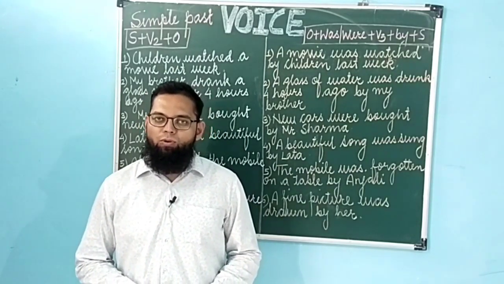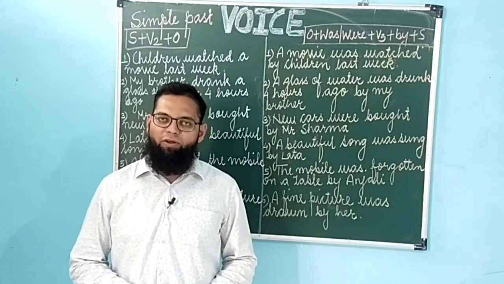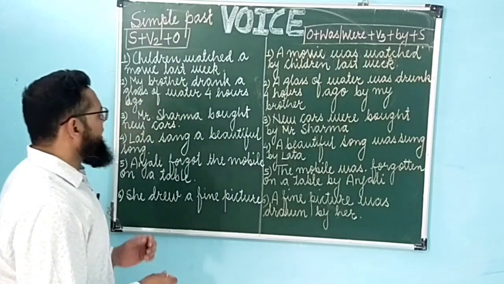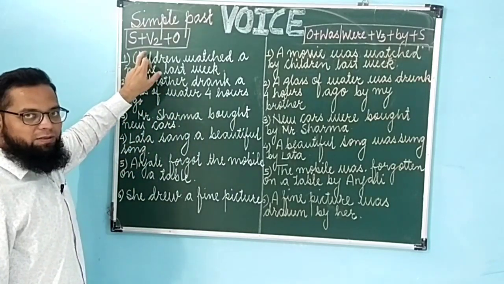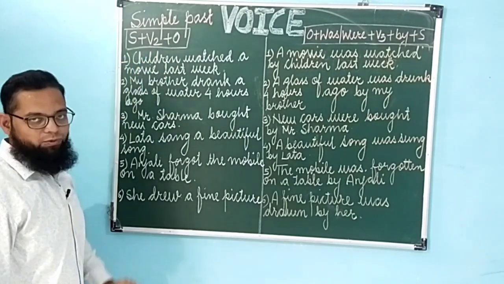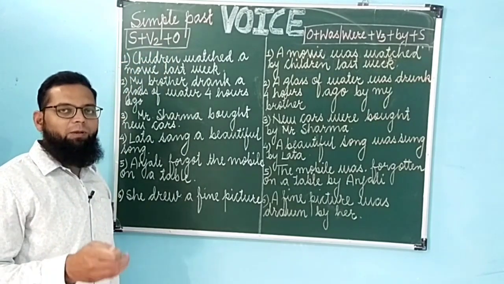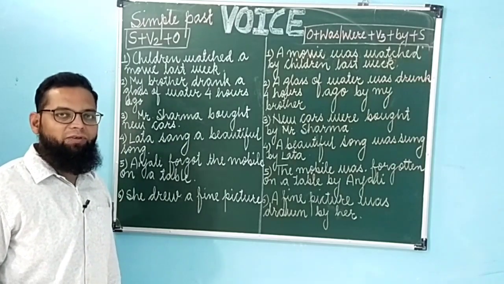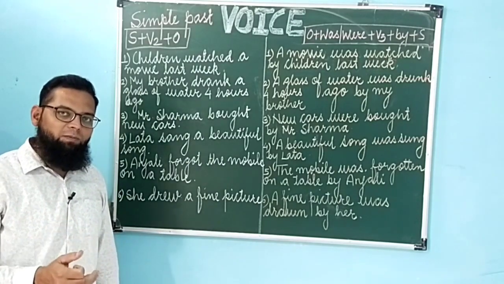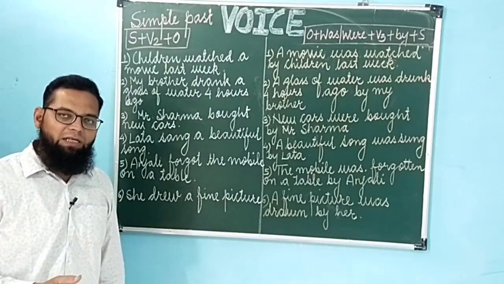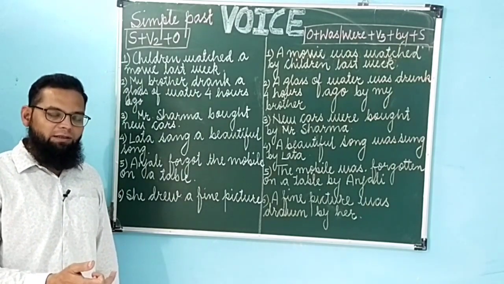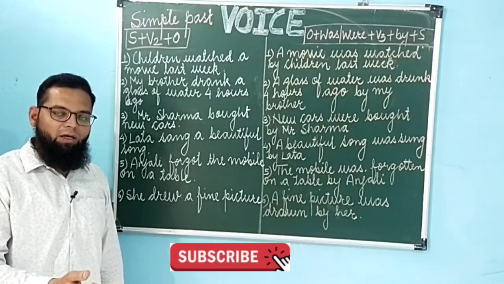Now before we do so, let's have a short recap of the equations of both active as well as passive voice. This is the equation of active voice, simple past tense: subject plus verb in second form plus object. So in active voice, simple past tense, especially in affirmative sentences, we do not use any helping verb. Simple past tense के active voice में स्पेशली अफर्मेटिव पॉजिटिव सेंटेंसेस में कोई हेल्पिंग वर्ब का इस्तेमाल नहीं किया जाता है. नेगेटिव में क्या है, नेगेटिव में कौन सा हेल्पिंग वर्ब यूज होता है, we have seen in the previous videos.